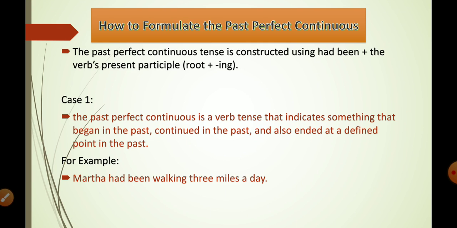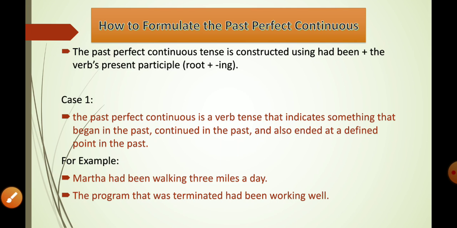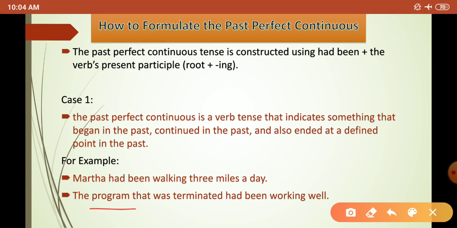For example, Martha had been walking 3 miles a day. What does that mean? Martha started walking 3 miles a day, she was walking 3 miles a day, and then she ended up stopping. Thus you can understand how we can use the past perfect continuous tense, such as this: the program that was terminated had been working well.